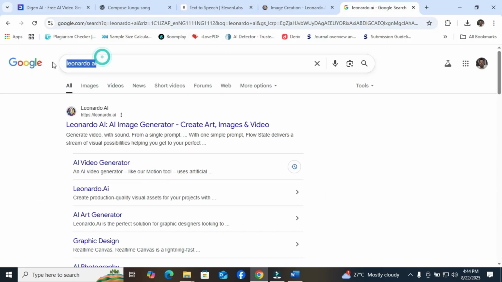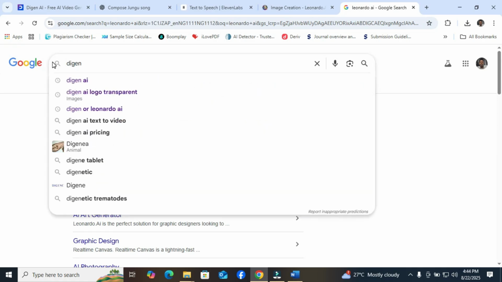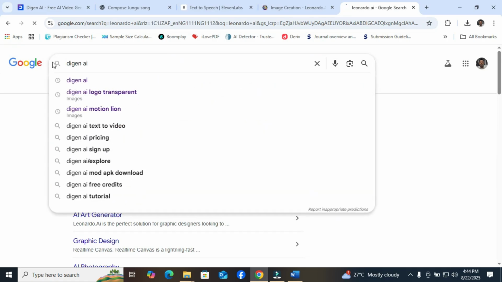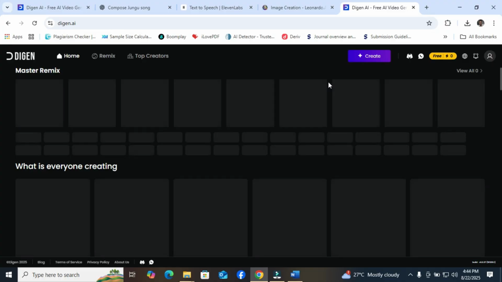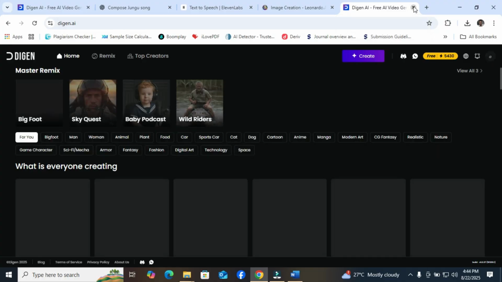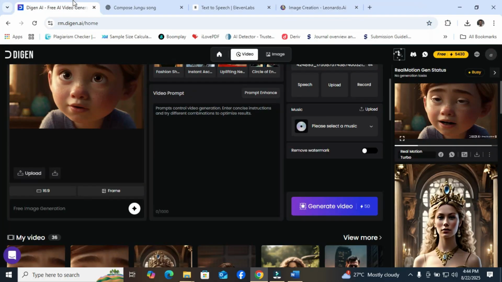You go to Google, you search Digen AI. You click Digen AI. It comes to this place, free AI video generator. You click on it. Then you pass through the registration. When you are done with that, it brings you to this kind of platform.